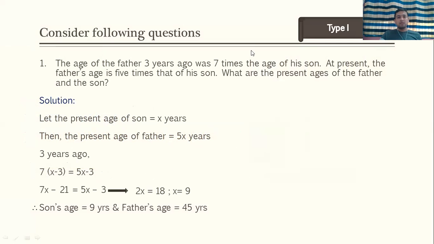So consider the following problem. This is the first type. The age of the father 3 years ago was 7 times the age of his son. At present, the father's age is 5 times that of his son. What are the present ages of the father and son?